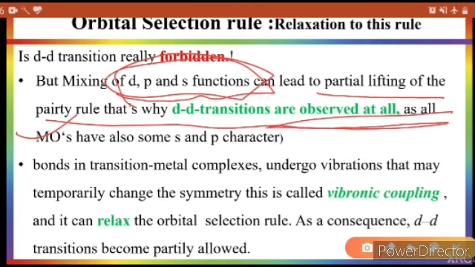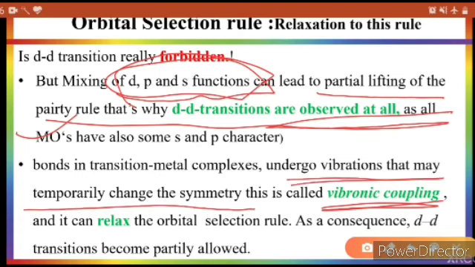There is another factor which is responsible for the allowance of d-d transition: vibronic coupling. What is vibronic coupling? As you know, every bond has a vibration. That vibration causes a temporary disturbance in symmetry.